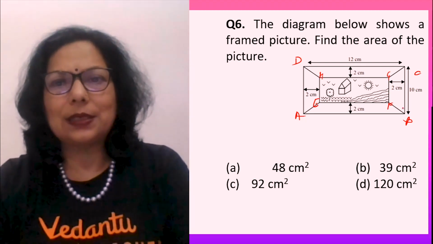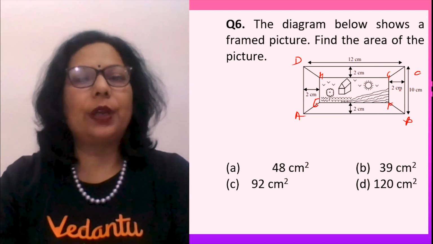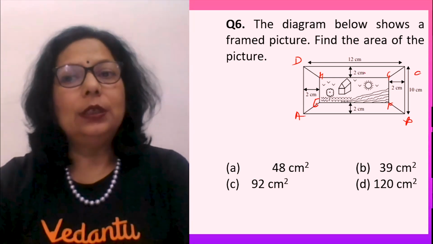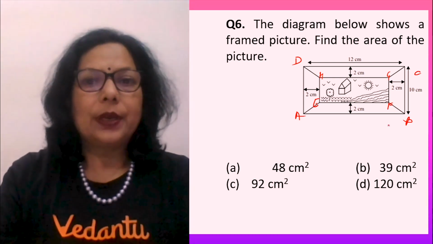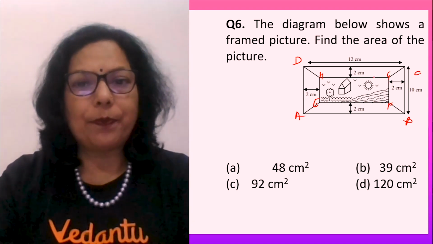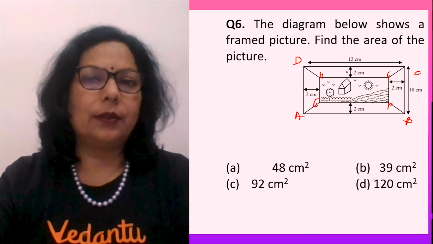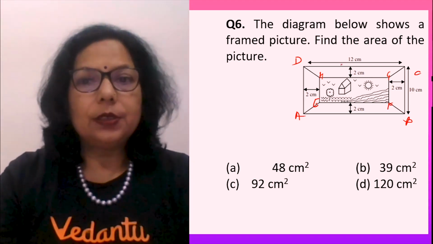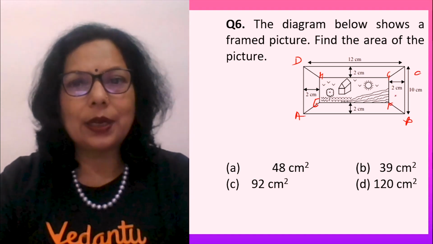So what is my side? The outer rectangle was 12 into 10, 120. If I had to find the area of the frame, then what would I have done? Outer rectangle minus inner rectangle. I have to find the area of the picture, which means only the area of the inner rectangle. The side of the inner rectangle should be known, which we don't know. See, outer rectangle is 12. From it, 2 has gone from this side, 2 from this side.